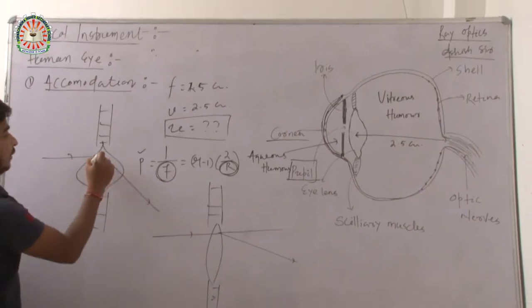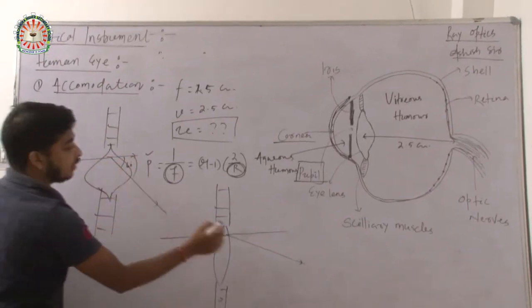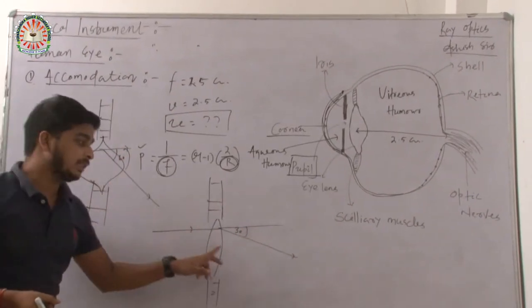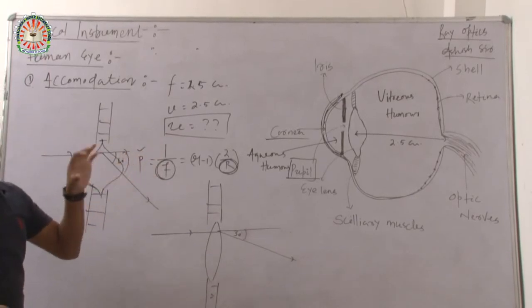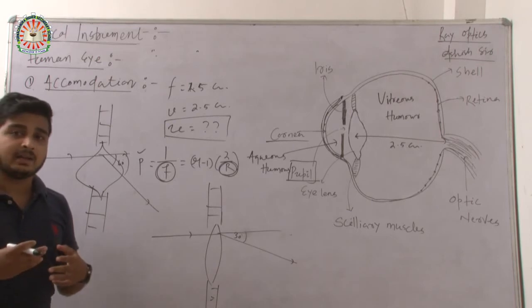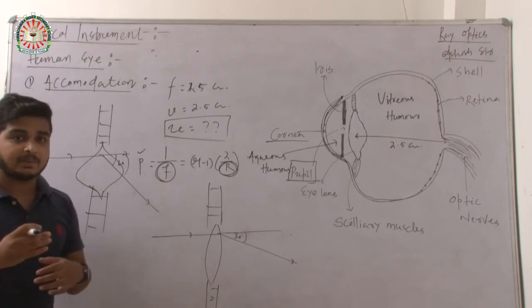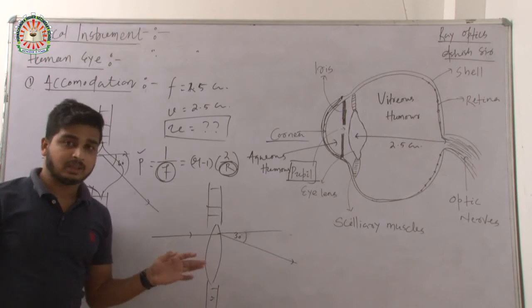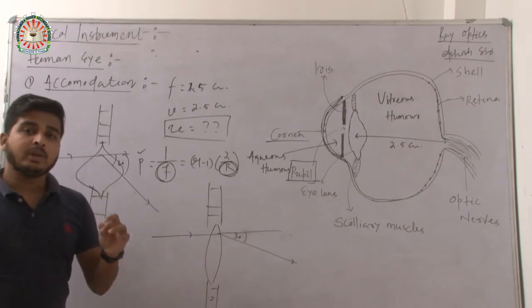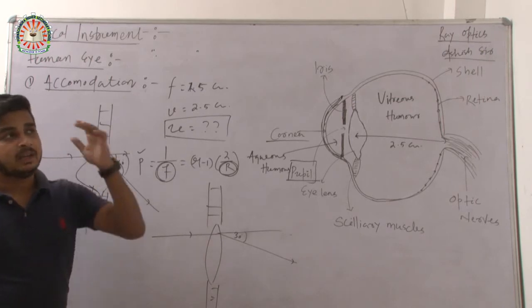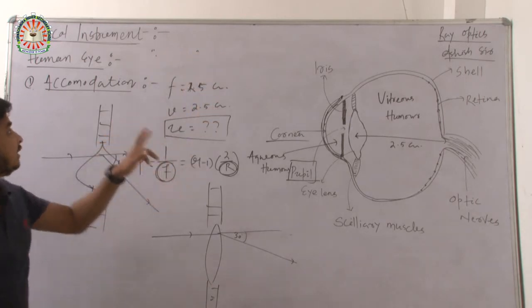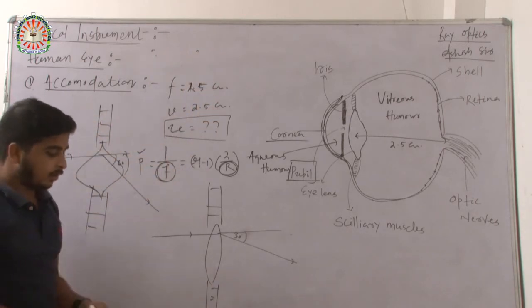If this is 60 degree, then it will be only 30 degree. This ability of the lens to change its power and its focal length is known as accommodation. Due to accommodation, we are able to see near objects as well as objects situated far from our eye. So this is the concept of accommodation.